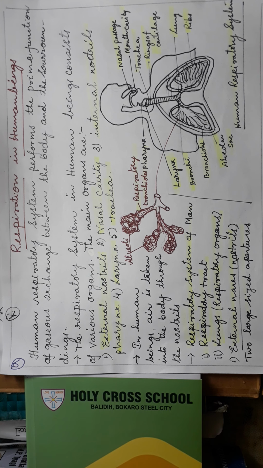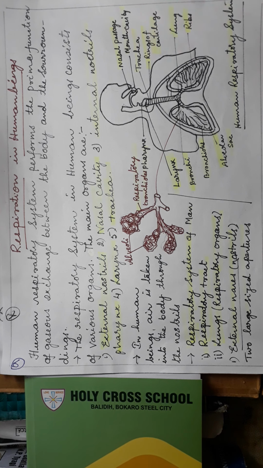Okay, what do these do? First of all, in the nasal chamber, its lower part is hairy. So what does the hairy part do? The hairy part filters the air.